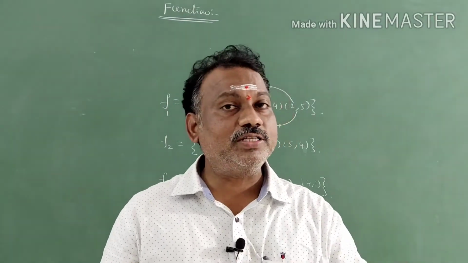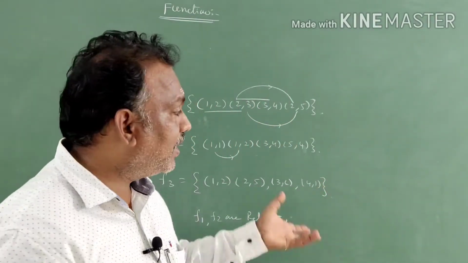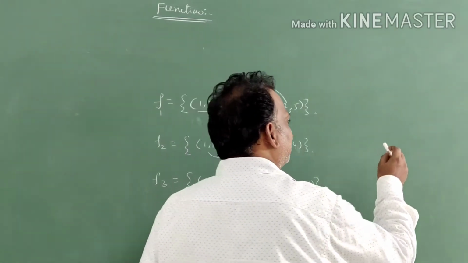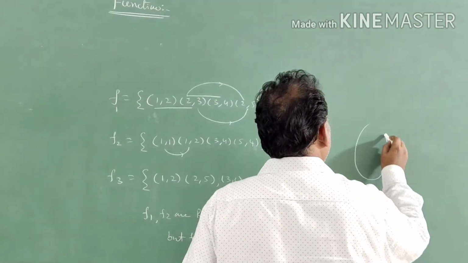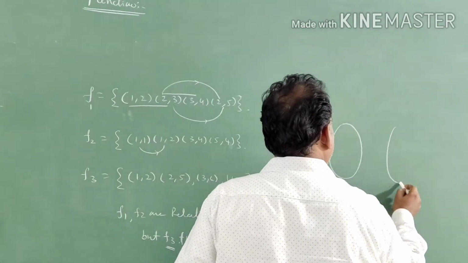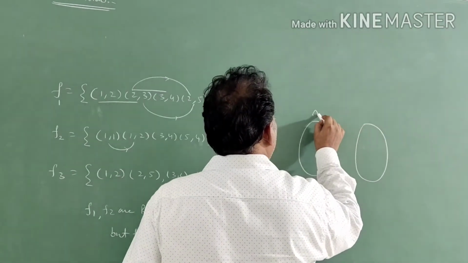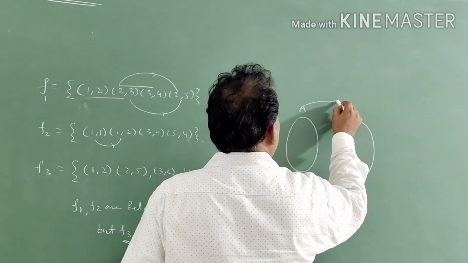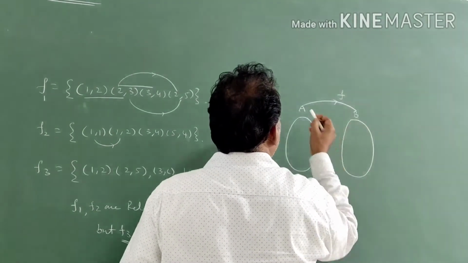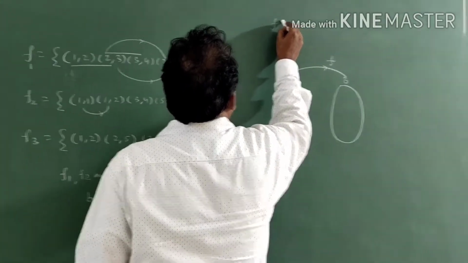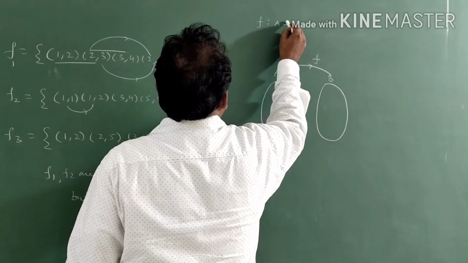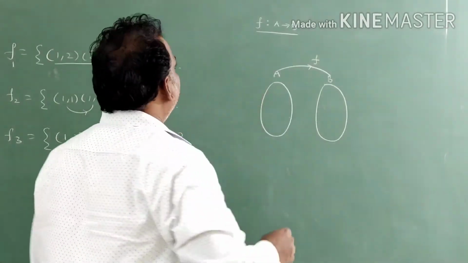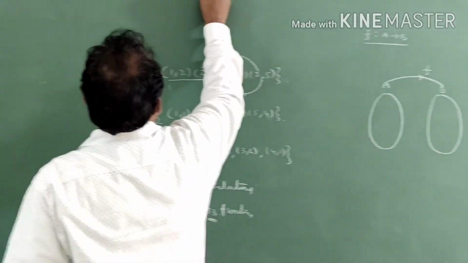We have to state one more definition, which is based on the ordered pairs. Suppose they are given two sets, set A and set B. Here, relating one function, we will say f is a mapping from A to B. Functions' other name is mappings.